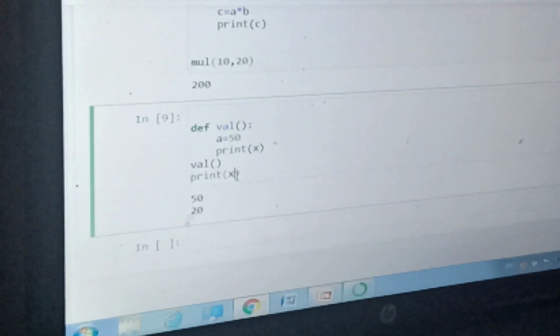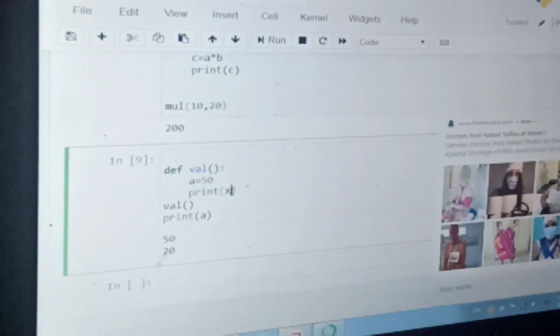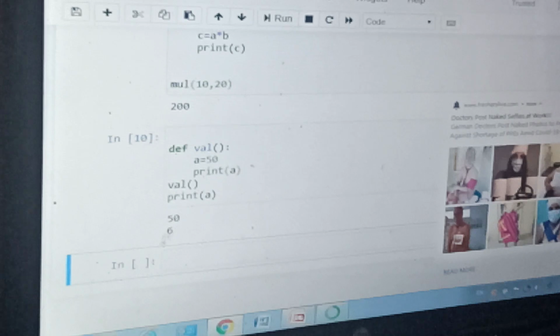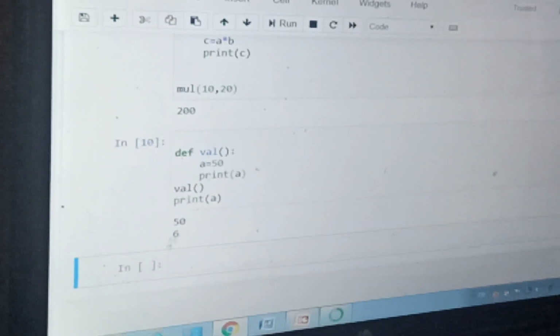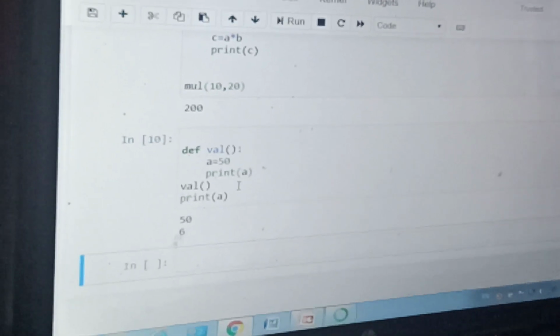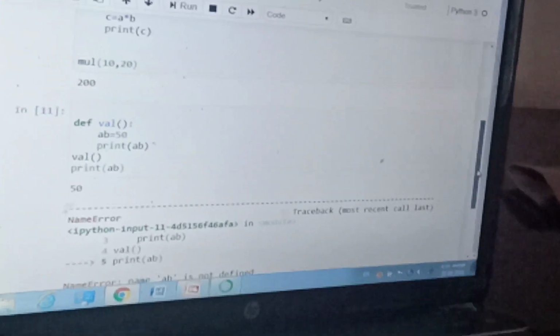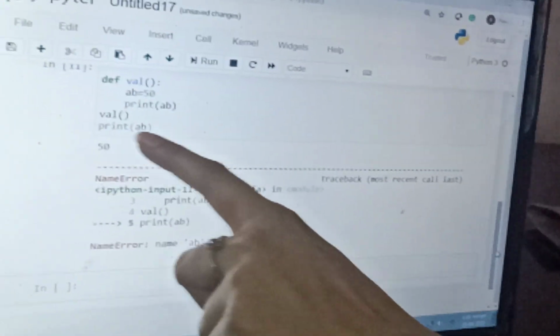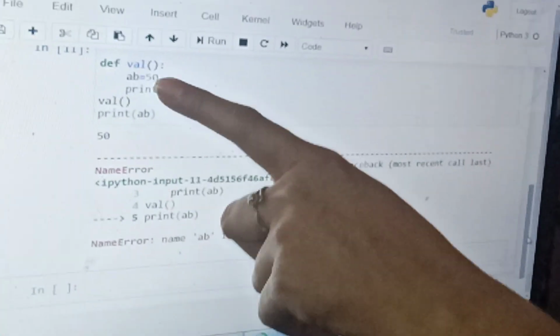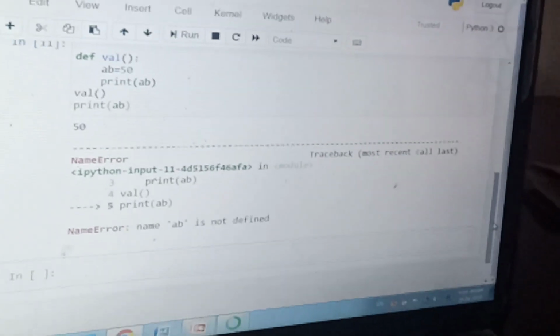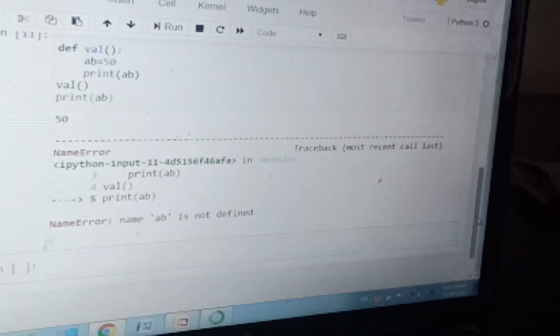If I delete this and call x here, it has taken a value. If I write a here and run this, it has taken another value of a, as I defined a before. a was 6 earlier, so it has taken that. You can change it, suppose ab. Now if you run this, it is going to give 50 only. Why has it given an error here? Because ab is a local variable, it has local scope, it is valid inside the function only.